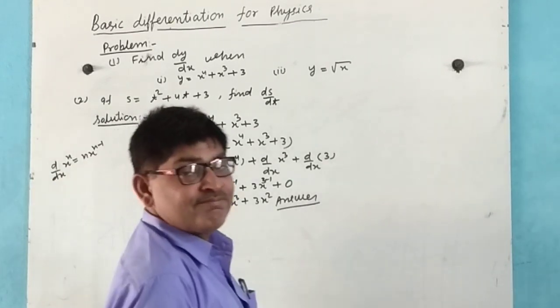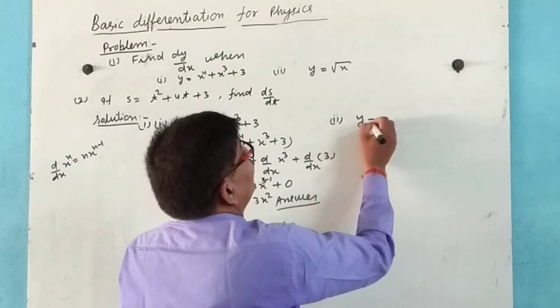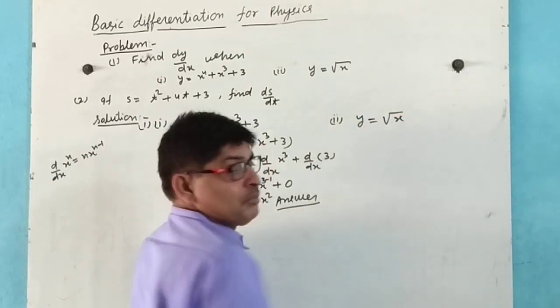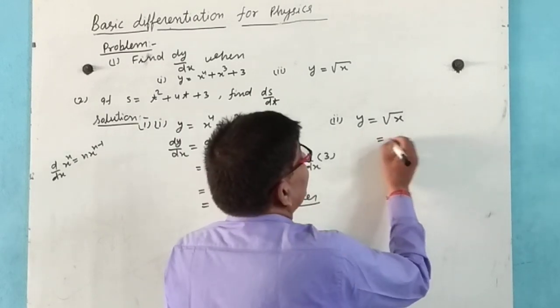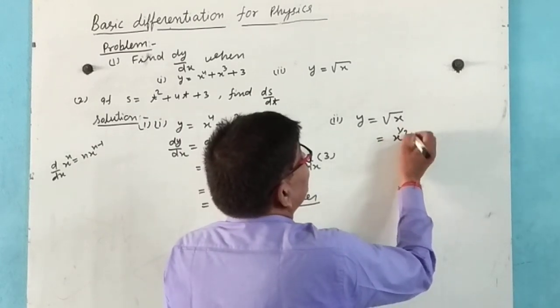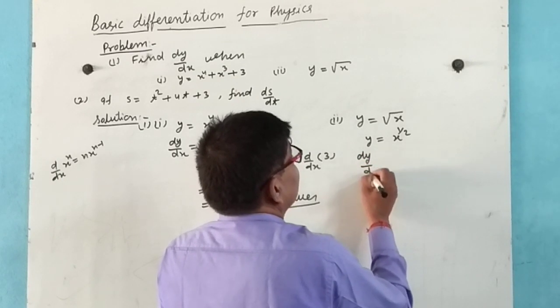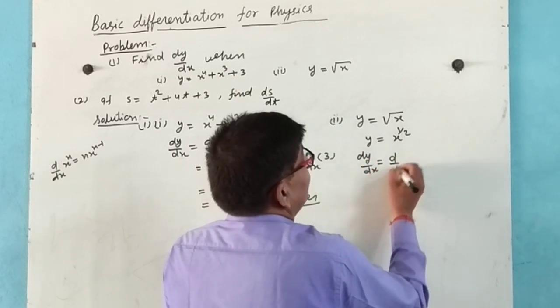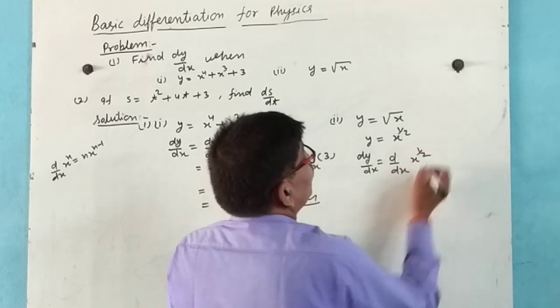Now next, second is y equal to under root x. It can be written as x to the power 1 by 2. Now dy by dx equal to d by dx of x to the power 1 by 2.